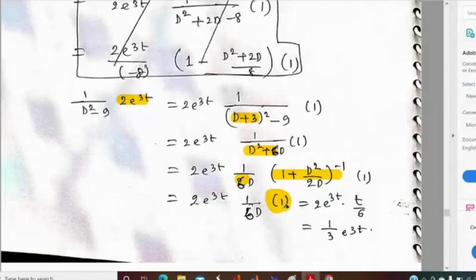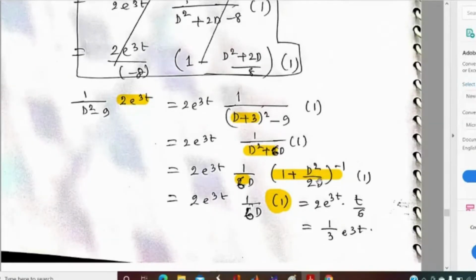We have to integrate 1 with respect to D. No, this is the expansion of (1 + x) whole inverse, which can be expanded as 1 - x. So the D of 1, which is 0, as a constant function.